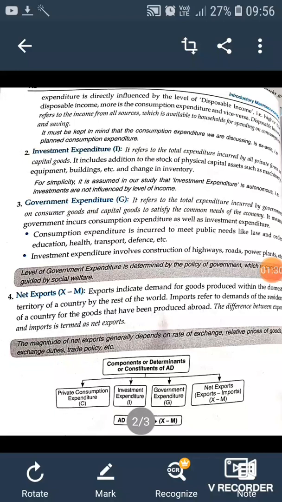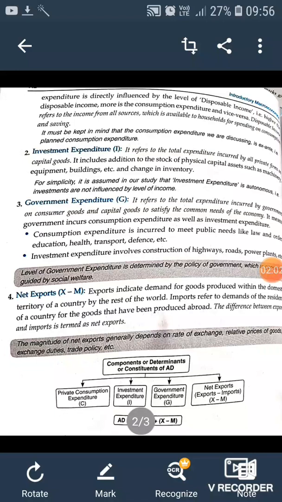Next is the government expenditure. Government expenditure can be on consumer goods or capital goods. What kind of consumer expenditure does the government do? Like on health, education of people, transport, defense. When they spend on construction of infrastructure, that is known as the investment expenditure of the government.